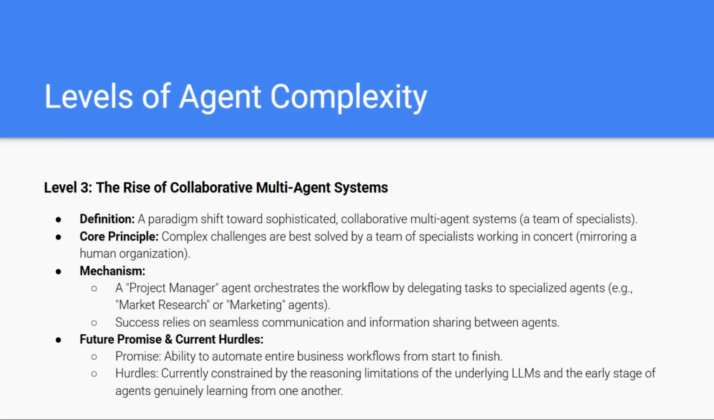Multi-agent systems have the potential to automate entire business processes end to end, from planning through execution, much like a fully autonomous digital workforce. But we're still early in this journey. The current hurdles include the reasoning limits of the underlying LLMs and the fact that agents still struggle to truly learn from each other over time. Even so, level 3 sets the stage for the next major wave of AI innovation, that is fully autonomous and collaborative AI ecosystems.